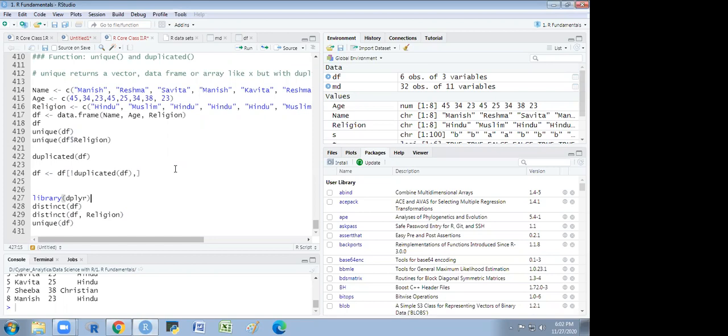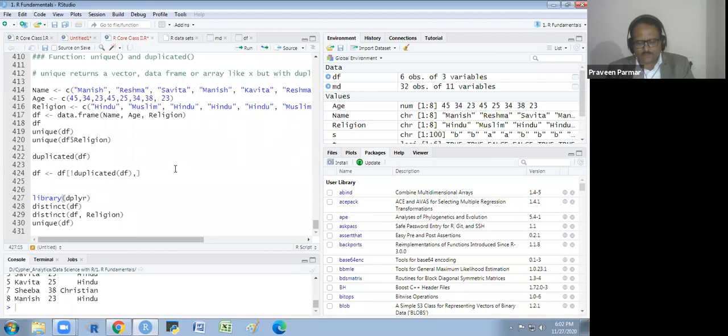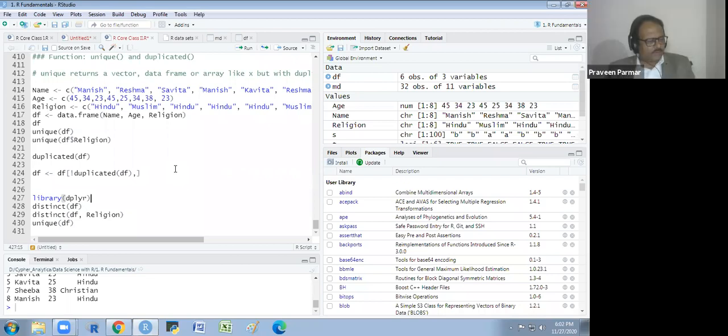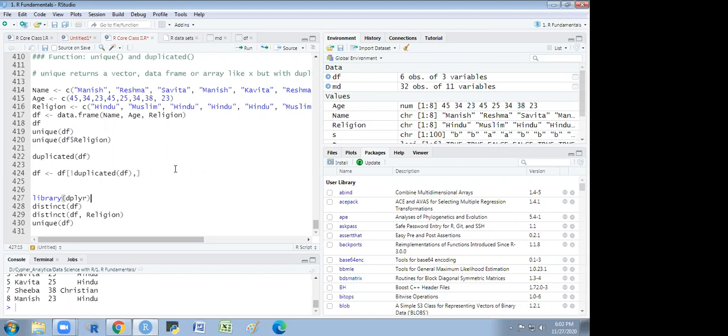It displays a warning that RTools is required to build R packages but is not currently installed. Should I install RTools also? What is the whole error or the warning you are getting over there? RTools is required to build R packages but is not currently installed. Still, it's downloading the package. Okay, it is downloading the package. So you wait for some time. The net is already on. Already downloaded. Okay. So it's not necessary to download RTools.